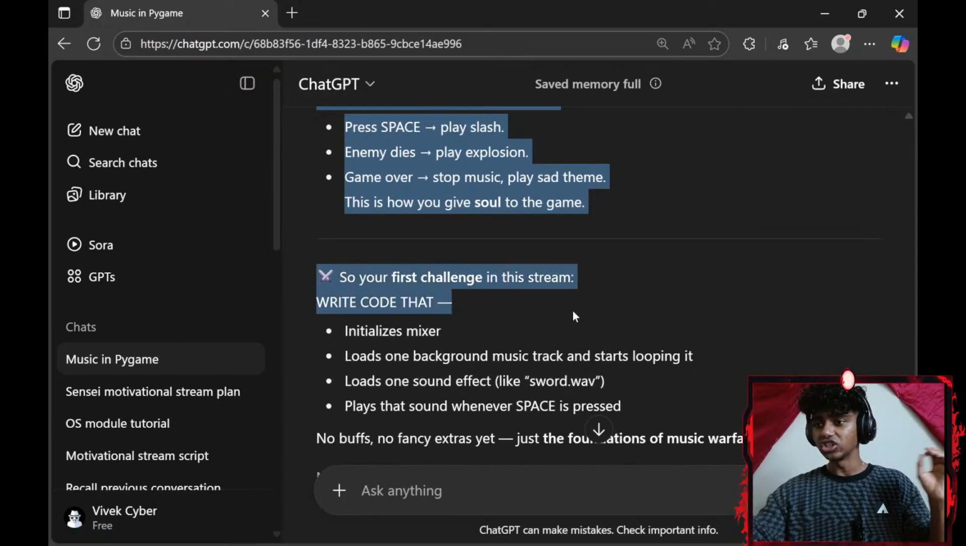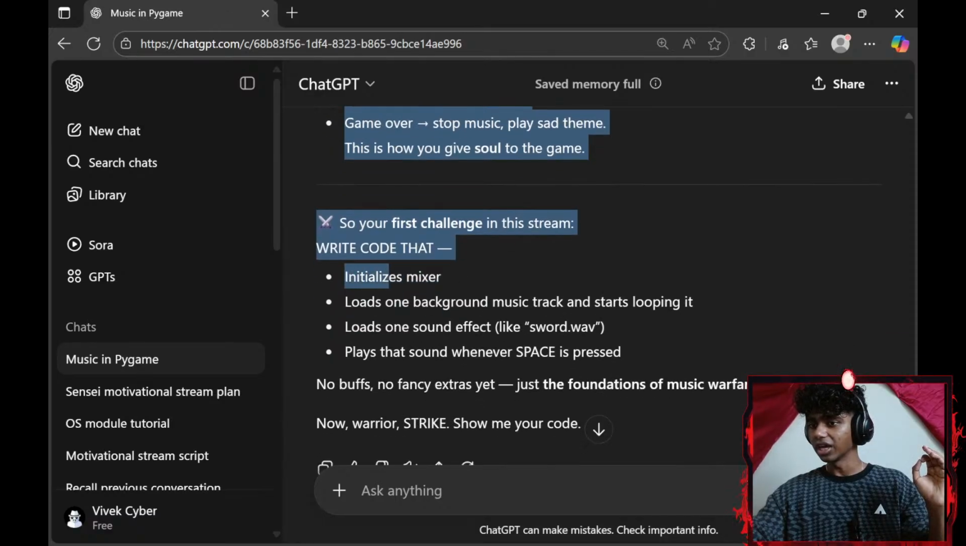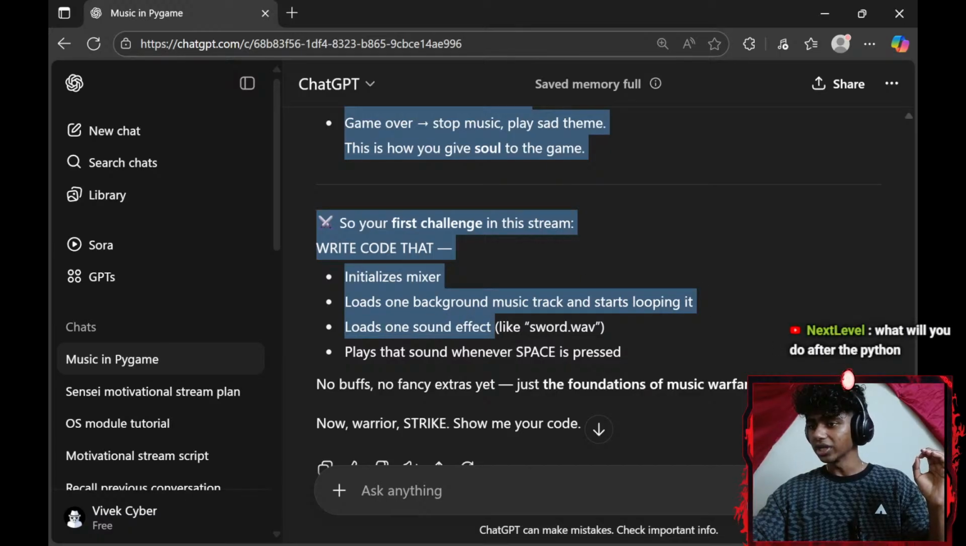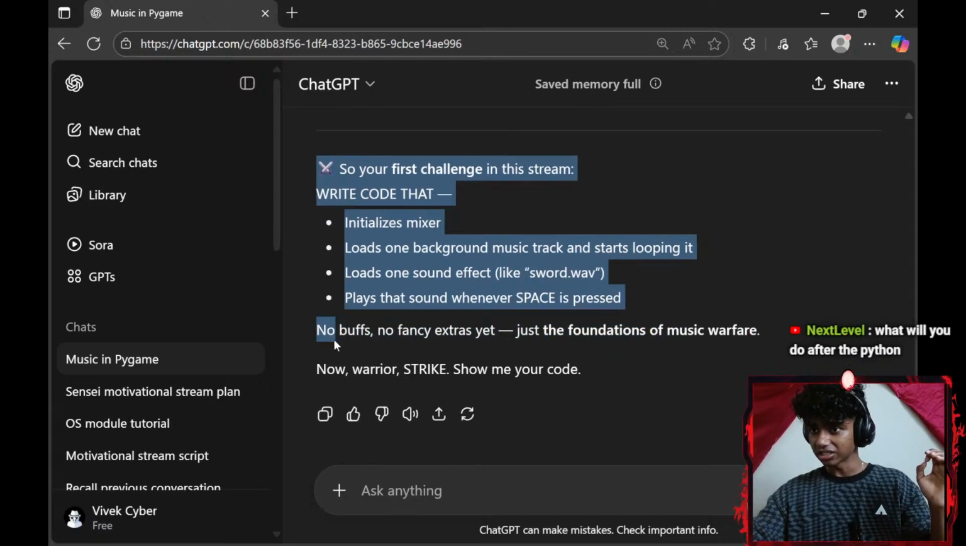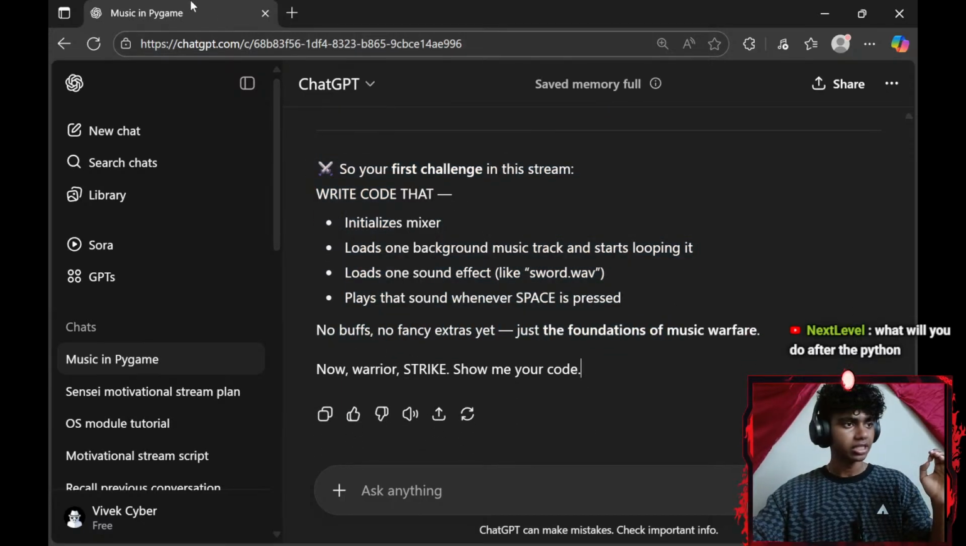So your first challenge, write this. First challenge in the stream, write the code. Initialize the mixer, load one background music track and start looping it. Load one sound effect like sword.wav, and play the sound whenever space is pressed.